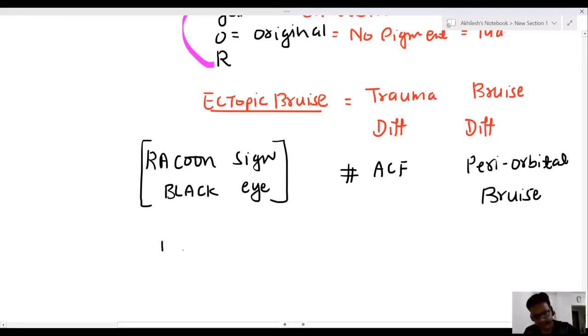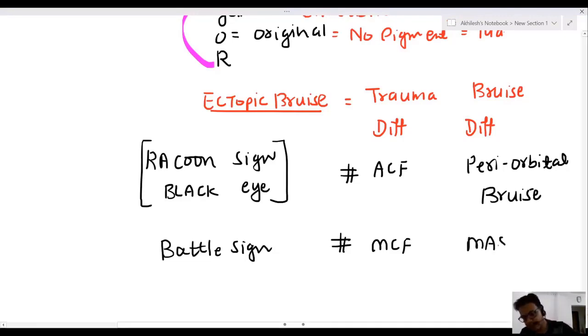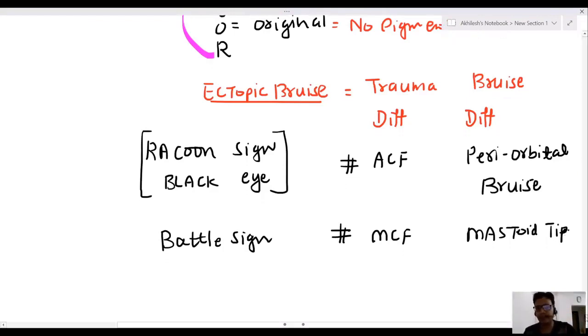Second sign is the battle sign. In battle sign, the fracture is at the middle cranial fossa and the bruise is at the mastoid tip. ROXA: anterior cranial fossa fracture, bruise is here; middle cranial fossa fracture, bruise is at the mastoid tip. These are examples of ectopic bruise.